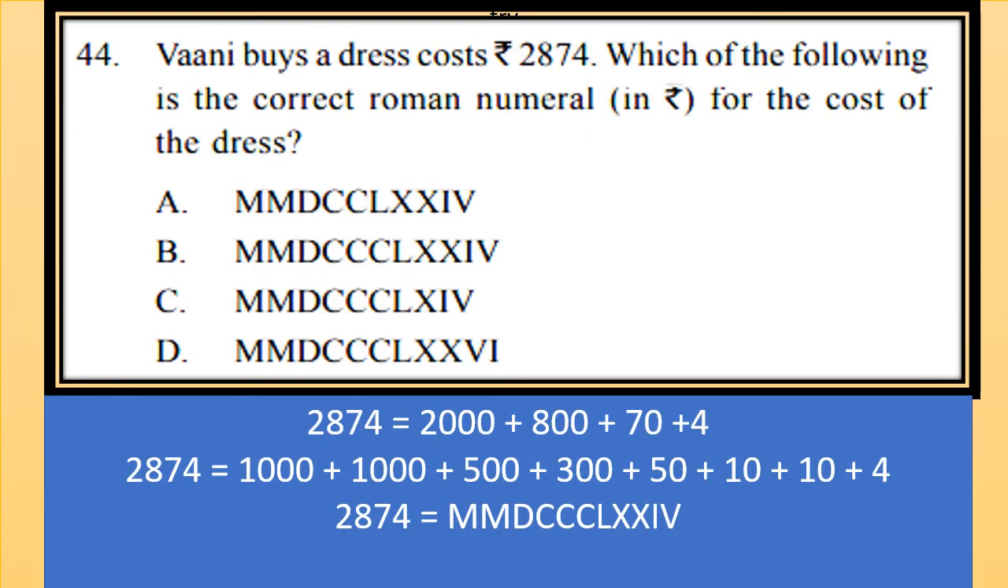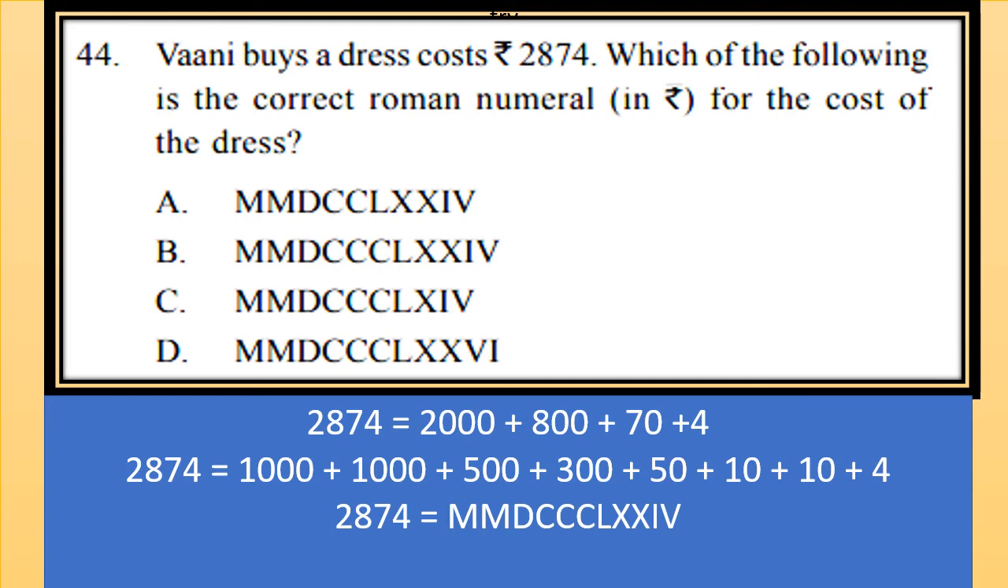Vani buys a dress costing rupees 2874. Which of the following is the correct Roman numeral in rupees for the cost of the dress? Now she bought the dress for rupees 2874. So let's write the expanded form first. So 2874 equals 2000 plus 800 plus 70 plus 4.